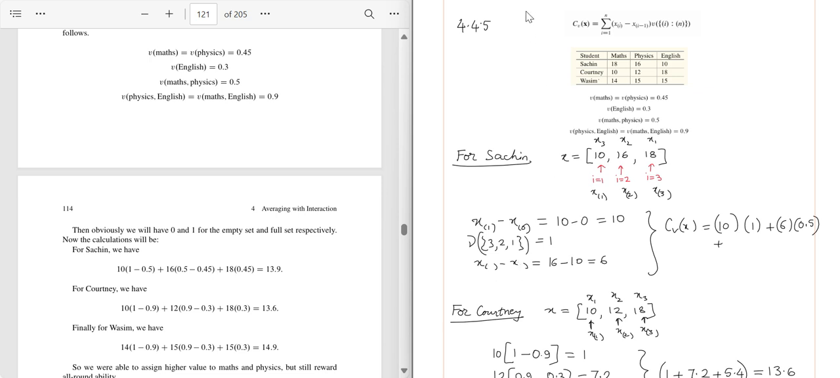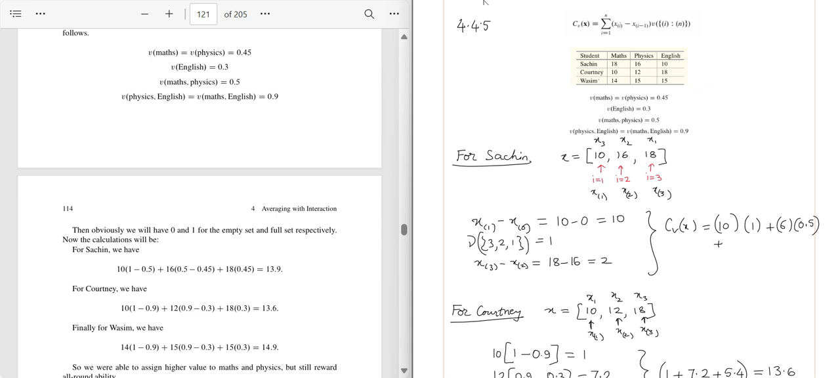So the third term is nothing but x3 minus x2. After rearranging, the third one is 18 and the second one is 16. So 18 minus 16, which is nothing but 2.